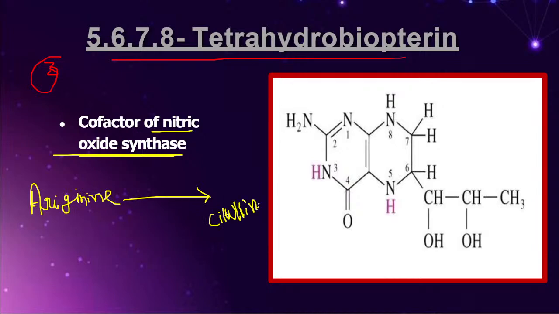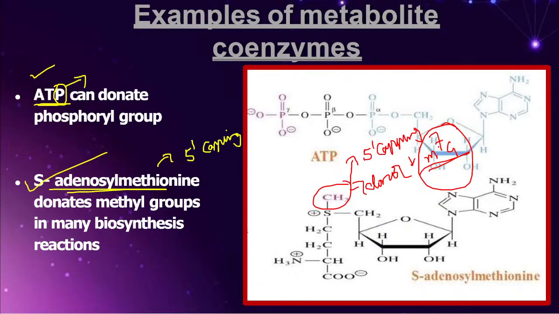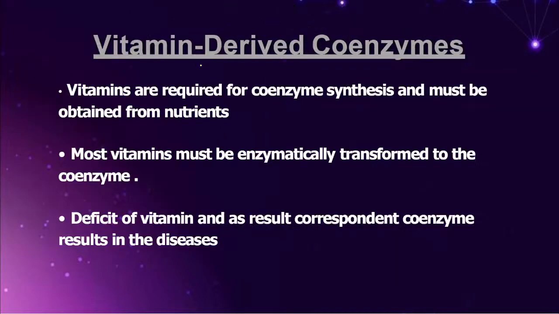When arginine is converted into citrulline, nitric oxide is released as a byproduct, and the enzyme that catalyzes the reaction is called nitric oxide synthase. Please don't get confused with this particular point at all. So these three are what, friends? Metabolite derived coenzymes. You have to remember them.